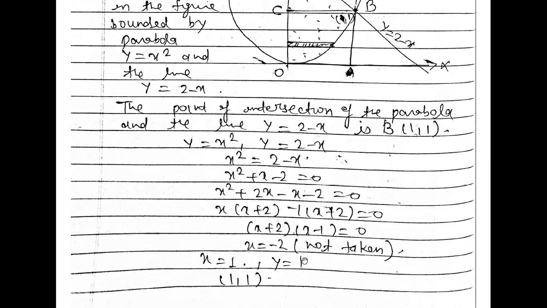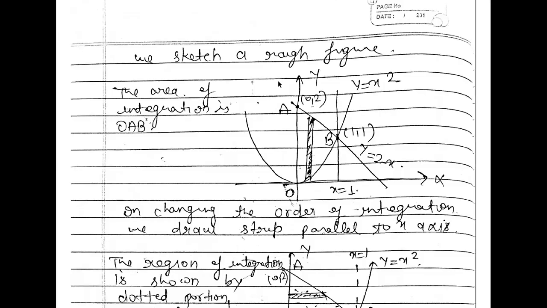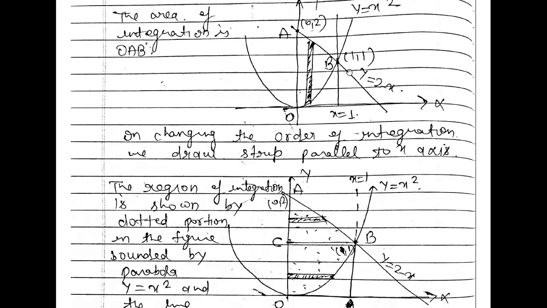And we can see that this is your parabola and this is the point of intersection that we are getting here. Now the next step: we draw a strip parallel to x-axis. We can see that this figure is your given figure, where the dy dx strip is parallel to y-axis, already given, right? Now we draw a new figure, and our strip will be parallel to x-axis. So we draw a strip parallel to x-axis.